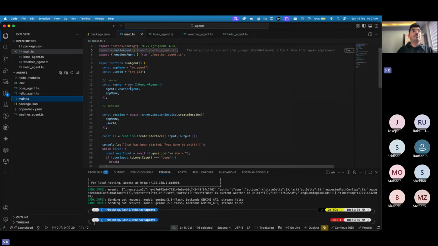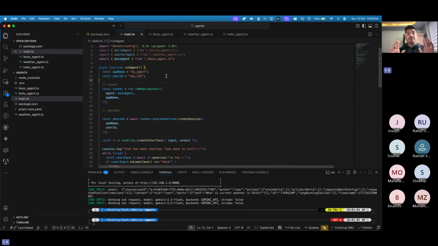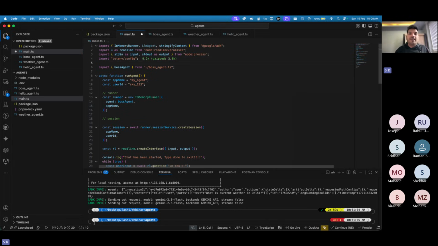So now we have a boss agent, and this boss agent will go and sit here where we have a runner, right? Boss agent will have to be imported. Guys, again, just to give you a disclaimer, I haven't tested this. I have no idea. I have just learned about the concept. This is the first time I'm building this boss agent. I just know some theoretical part. This is something new for me as well, agentic AI development, which I started recently after coming here.